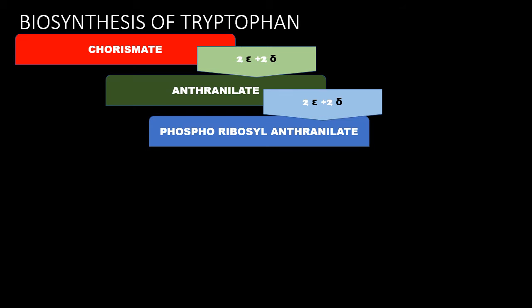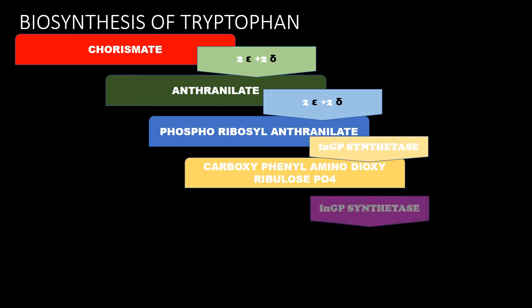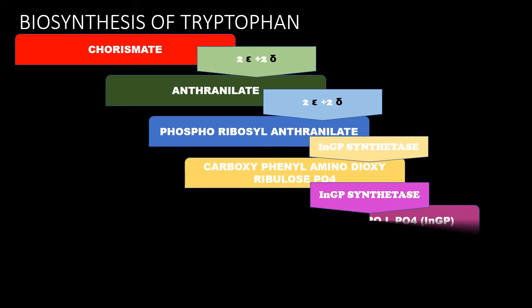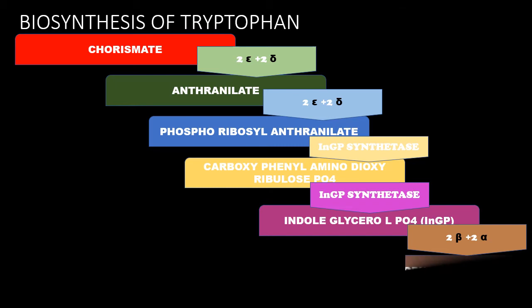And when IGPS synthetase acts on phosphoribosyl anthranilate, it produces carboxyphenylamino deoxyribulose phosphate. Again, in the presence of the same enzyme, IGPS synthetase, it produces IGP, indole glycerol phosphate, and in the presence of 2 beta and 2 alpha, that is the tryptophan synthetase gene product, it produces tryptophan.